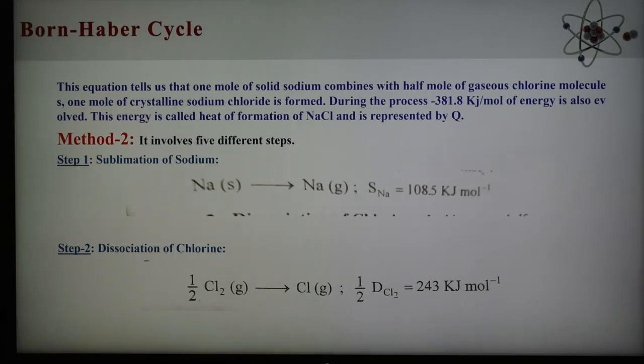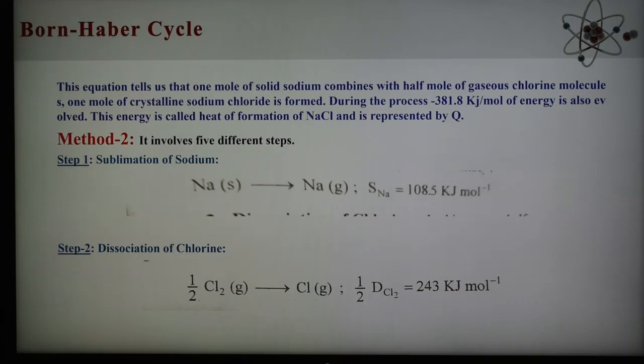In this step 2, half mole of chlorine is dissociated into 1 mole of chlorine atom. The energy required for this process is half D_Cl2, where D_Cl2 is the heat of dissociation of 1 mole of chlorine, and the experimental value of half D_Cl2 is 243 kilojoule per mole.